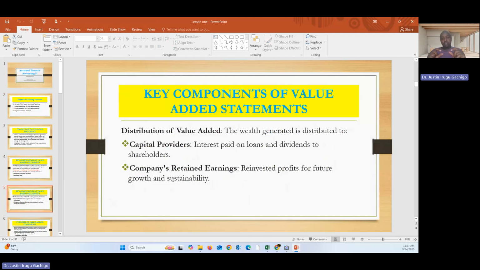If I am running a company, it means I am going to distribute that value added, the difference between sales and input. First, I will pay my employees. If I had taken a loan, I will pay my financiers. I will pay taxes. Then I will have something small that I can use to maybe buy more phones so that the business can continue. Okay, let's go to the next one.